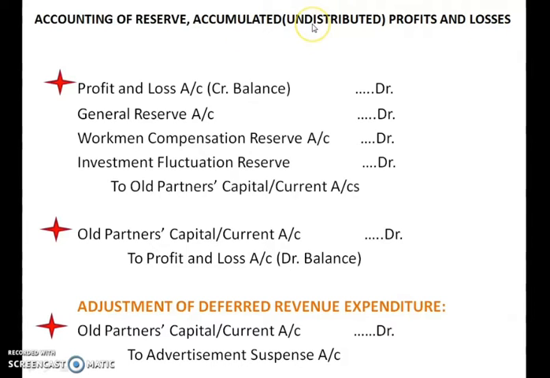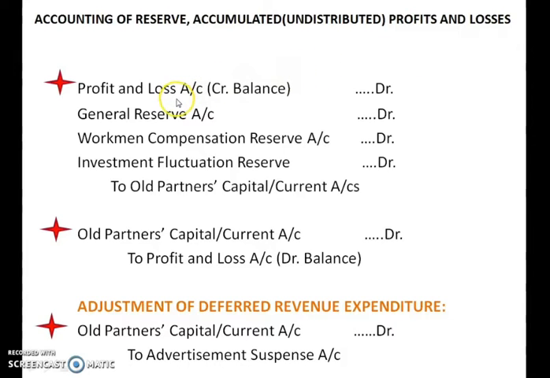Accumulated profit is also called undistributed profit and losses. So children, what we discussed in the chapter on change in profit sharing ratio: we know that reconstitution takes place because of change in profit sharing ratio, admission, retirement. So some of the journal entries related to these chapters are common. One such journal entry is the accounting of reserves and accumulated profit and loss.